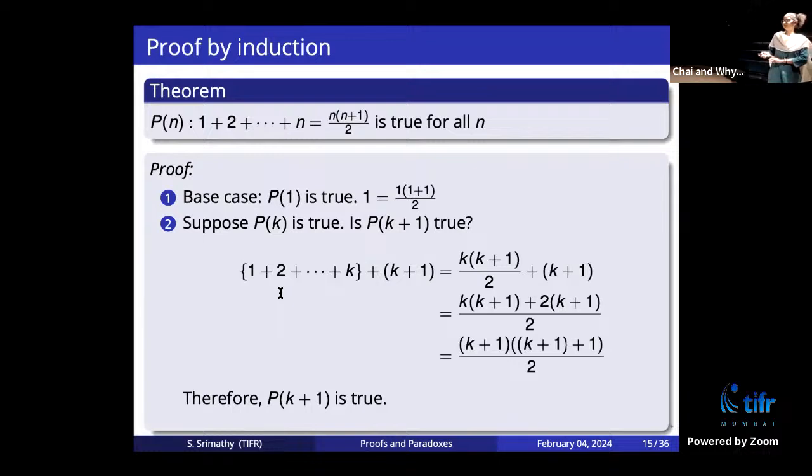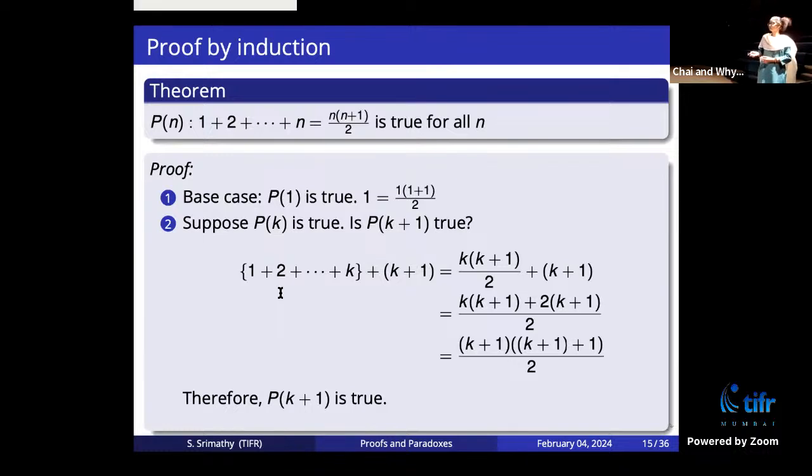So if the statement is about the sum of the first n numbers starting from 1, then you cannot start from 0 anyway. Suppose it is true for 0 also, but you start with the base case from which you can take the next step, what you want to show.